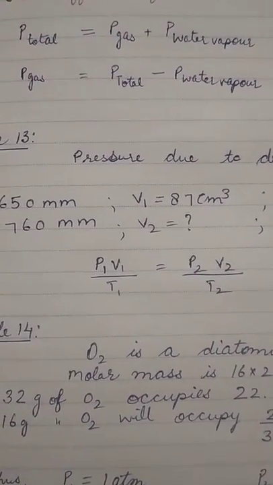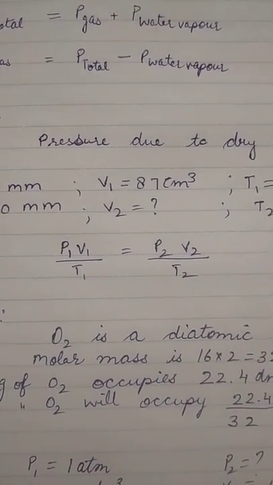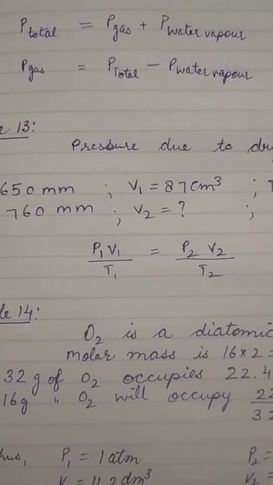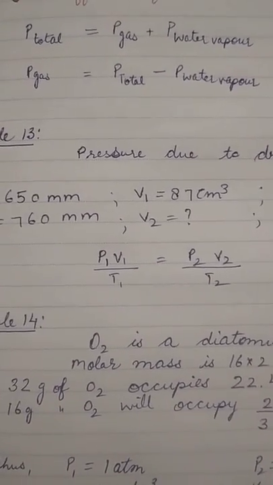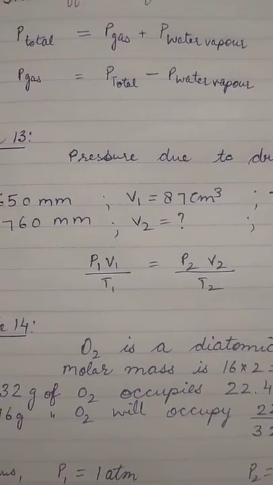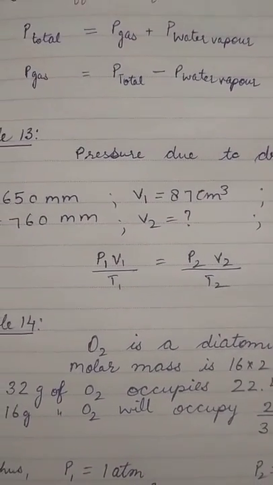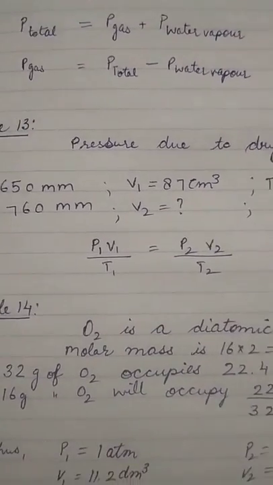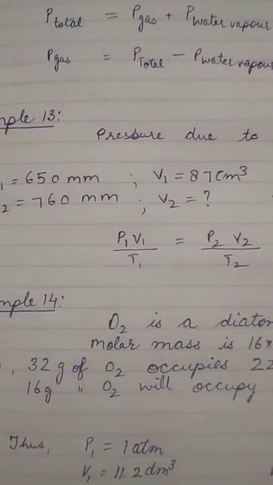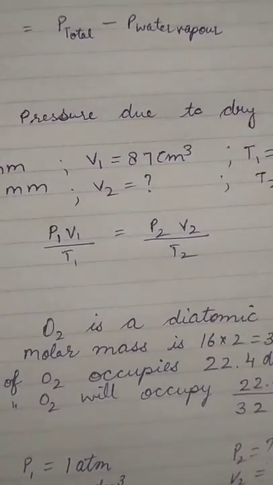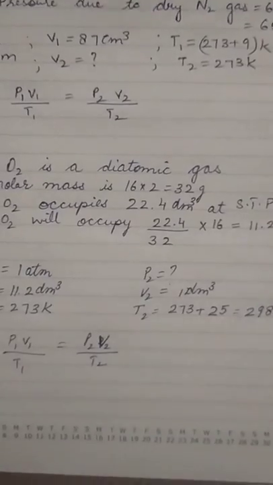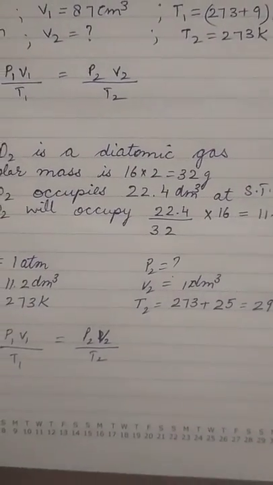Whenever we calculate the pressure of a moist gas, the aqueous tension will be given, so you have to subtract it, and that gives the pressure of the dry gas, which we use in the numerical. Examples 13 and 14 are both given on that same criteria.